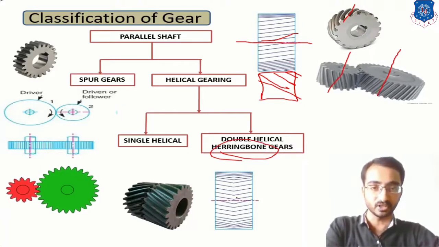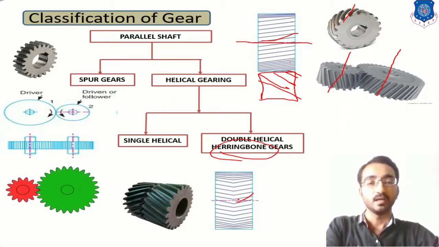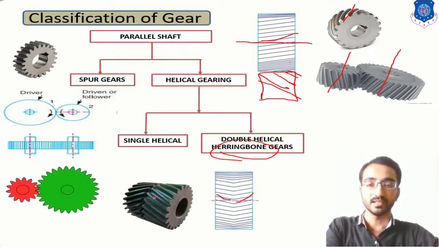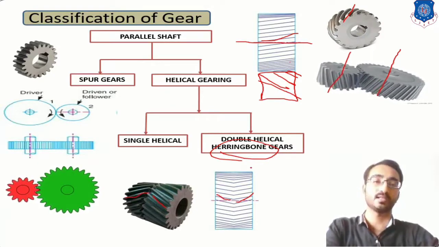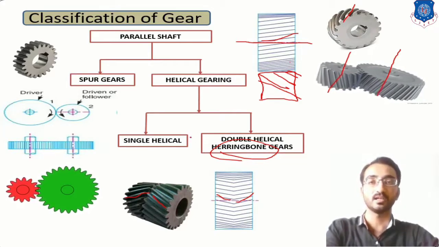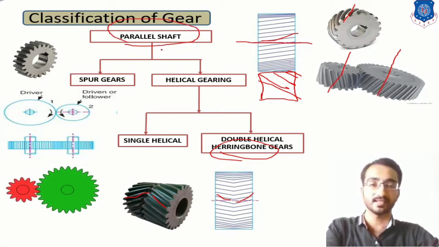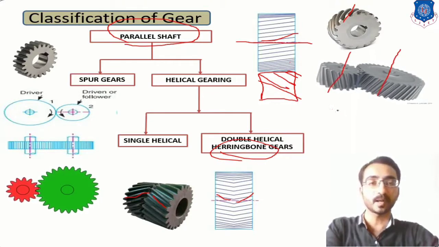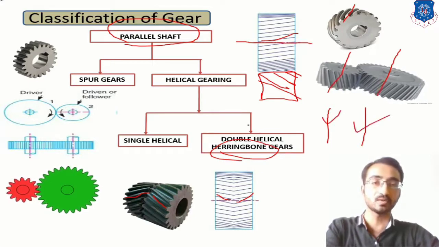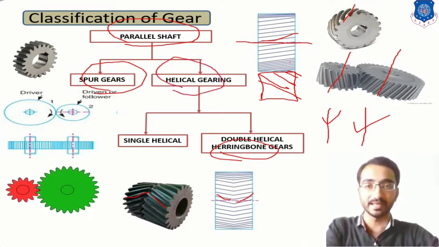Over here the inclination is made in such a way that half of the profile is, for example, inclined at the left side, then the other will be inclined at the right side. So in such a way this type of gear can reduce this axial thrust. Okay, so this type of arrangement is known as a double helical or herringbone gear. Okay, that is the first classification of gear according to parallel shafts. So when you have to transmit power from one shaft to another shaft which are parallel to each other, then you can use either spur gear, and if the power transmission amount is large, then you can use helical gears.